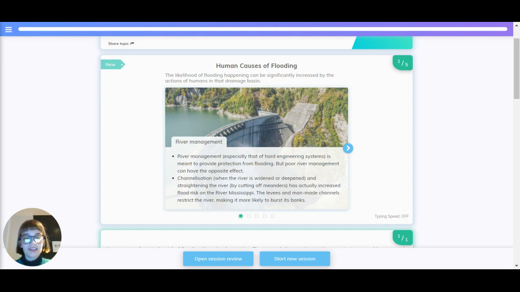River management, especially that of hard engineering systems, is meant to provide protection from flooding, but poor river management can have the opposite effect. Channelization, for example, which is when the river is widened or deepened, and straightening the river by cutting off meanders, has actually increased flood risk on the river Mississippi. This is in America. The levees and man-made channels restrict the river, making it more likely to burst its banks.